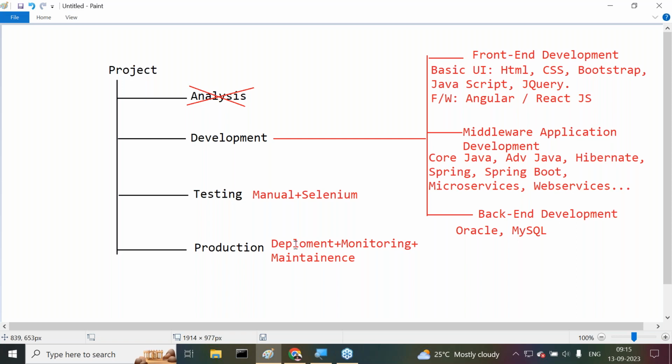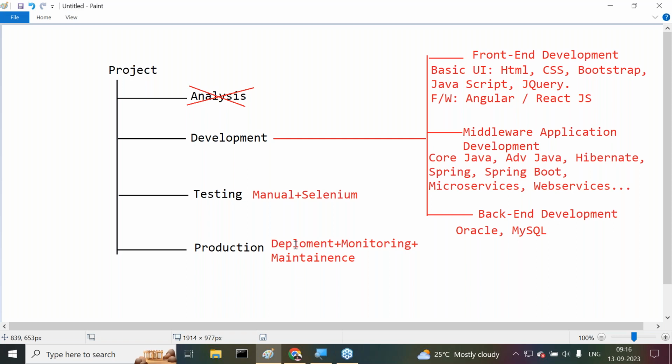So clients may not bear the cost of the deployment, monitoring and maintenance continuously, or even if they are able to bear it, proper resources may not be available with them. Because of that reason, maintenance problems will come. Exactly in this particular situation, for deployment, monitoring, maintenance, and the entire infrastructure, some third party people are giving those services nowadays.